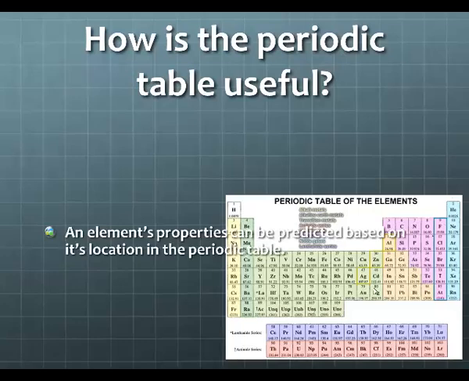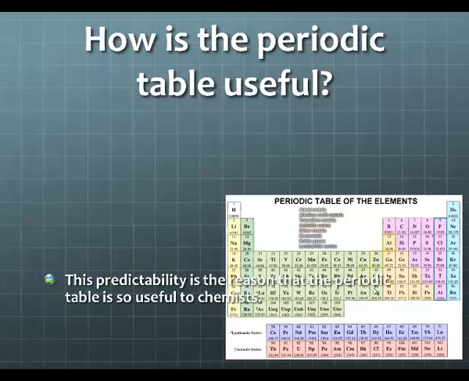An element's properties can be predicted based on its location in the periodic table. All of the elements that are found in certain columns have the same reactivity or the same properties as elements that are found under or above it. So it creates a predictability. The predictability is the reason that the periodic table is so useful to chemists.